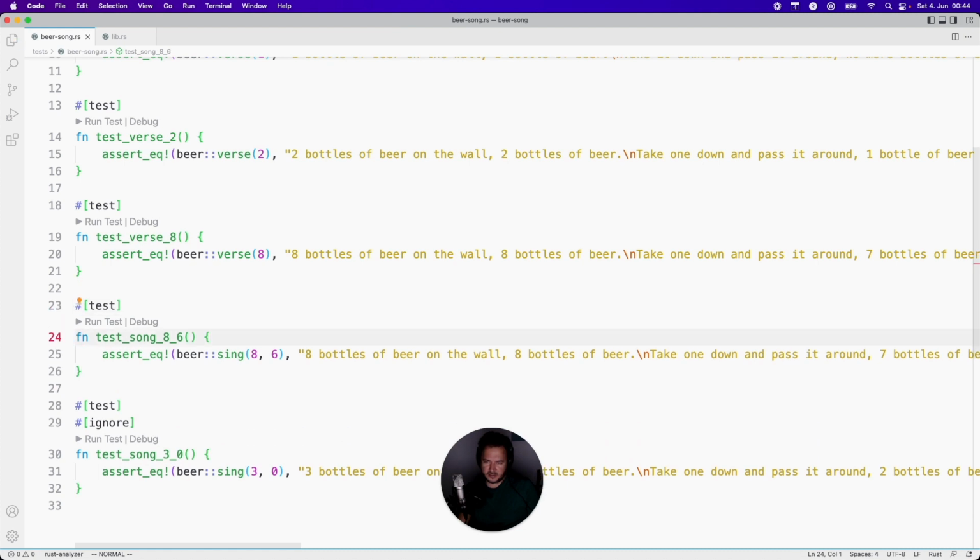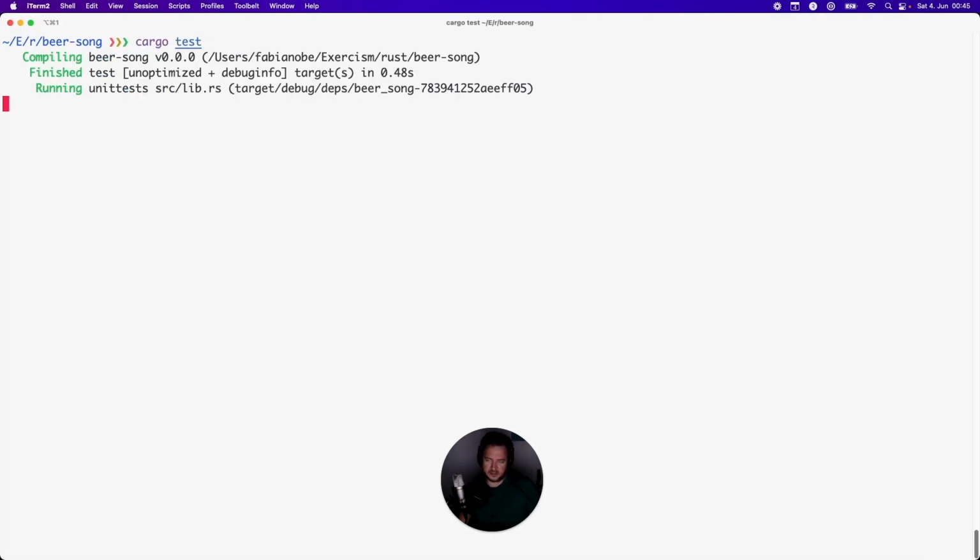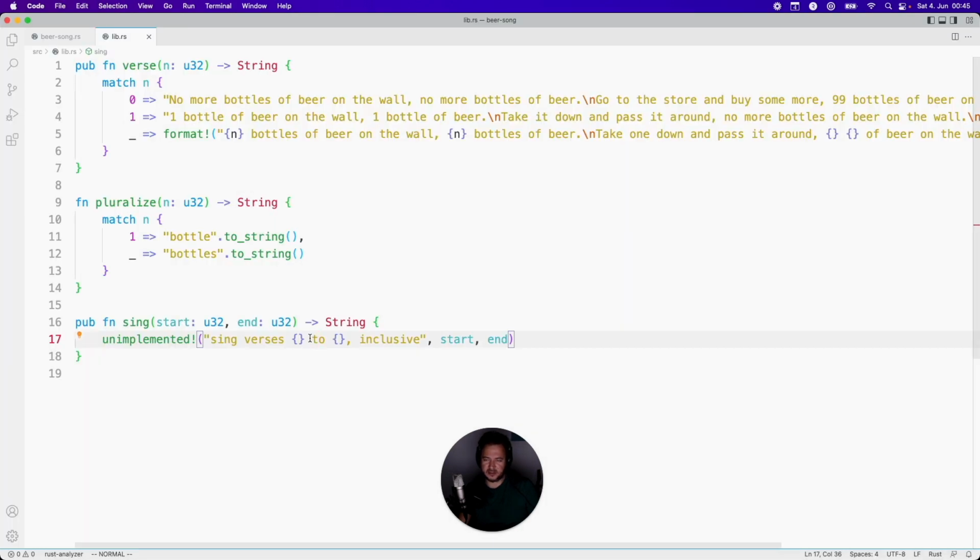Yeah, so now it's gonna sing the song. So basically it's calling the function sing and passing the number of bottles that started and until which part of the song they want to sing, so from 8 to 6. So basically we need to call the verse passing 8, and then 7, and then 6. Let's see, the test failing. It's gonna say that's not implemented. Okay.